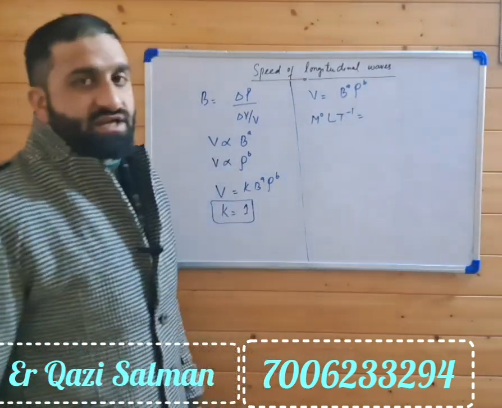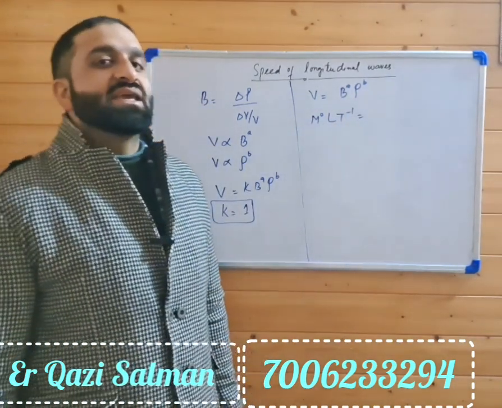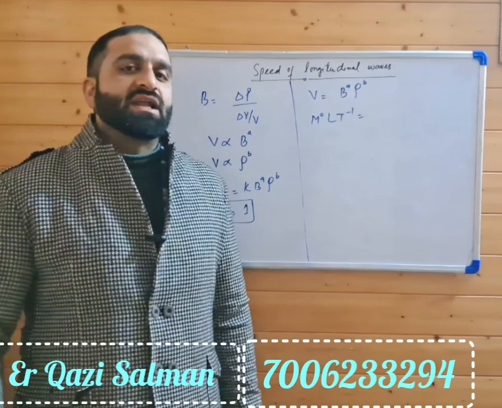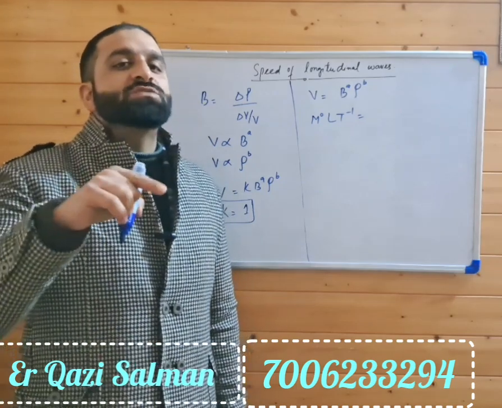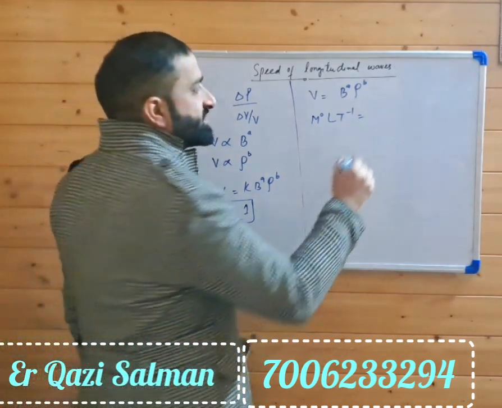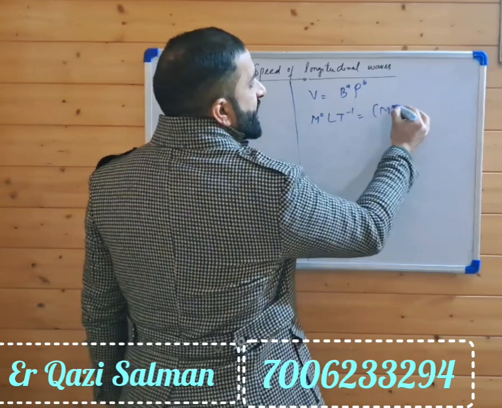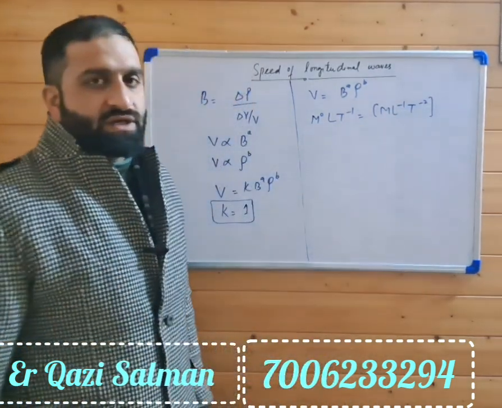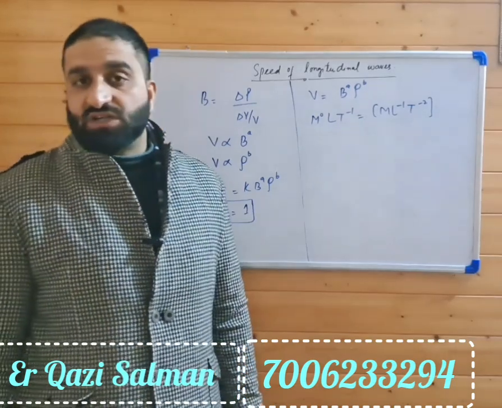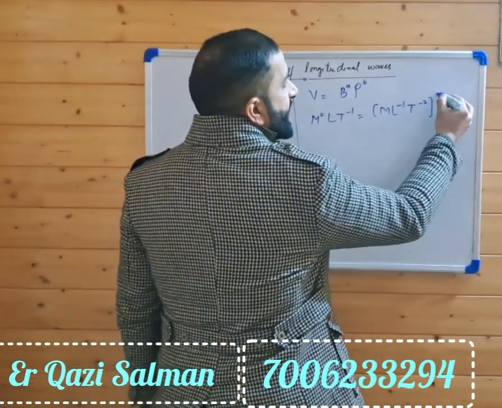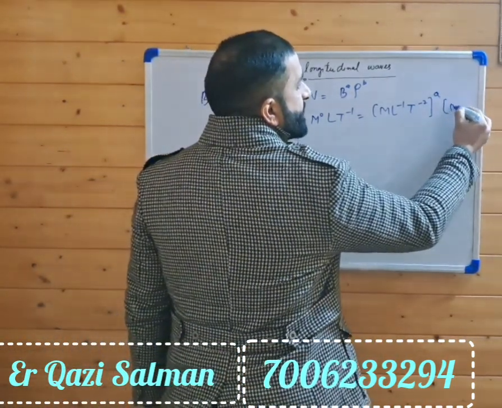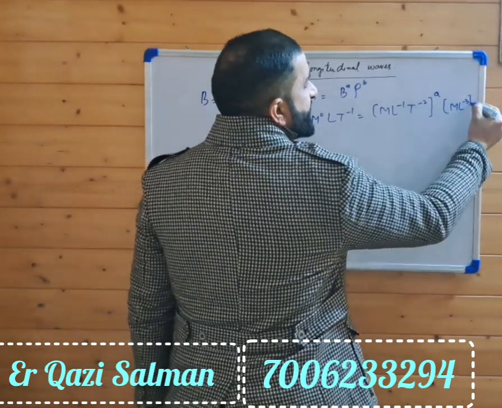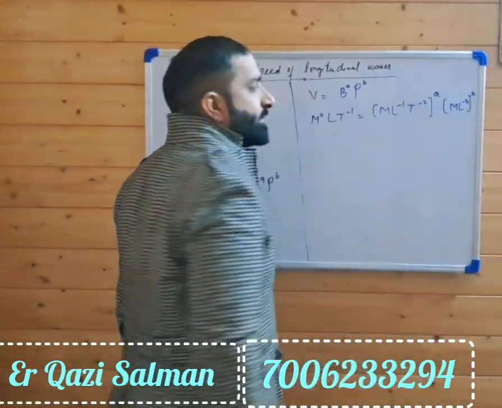As already stated, bulk modulus has the same dimensions as pressure, that is force per unit area, so its dimensions are M L^-1 T^-2. Density is mass per unit volume, that means M L^-3, raised to the power b.